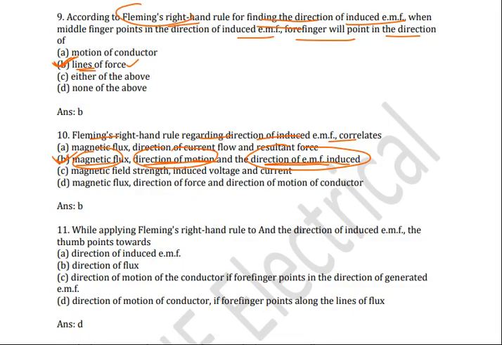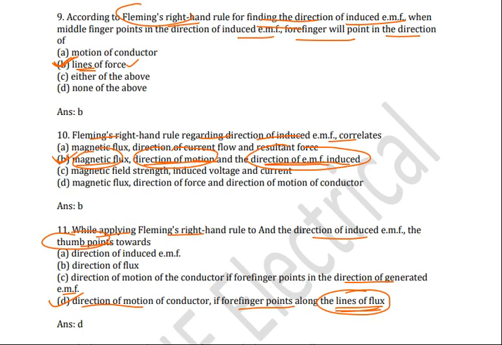And next question also regarding same concept, that is while applying Fleming right hand rule and direction of induced EMF, the thumb points towards which one? Direction of induced EMF, direction of flux, direction of motion of the conductor. If forefinger points the direction of generated EMF, here second point is wrong here. Forefinger points to direction of generated EMF is wrong, and D option you can see direction of motion of conductor if forefinger points along the lines of the flux or field lines or lines of force also we can say. The correct answer is direction of motion of the conductor if forefinger points along lines of the flux.